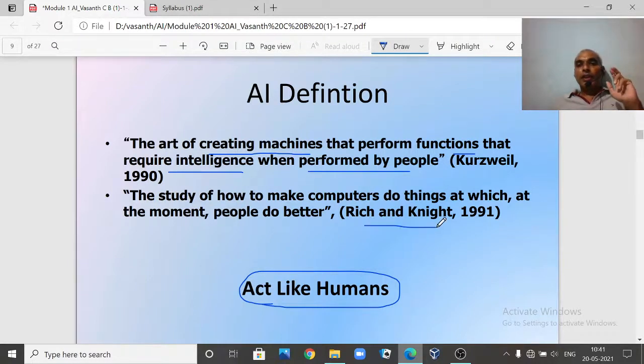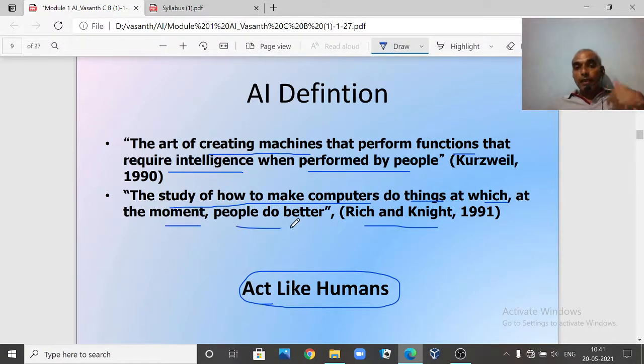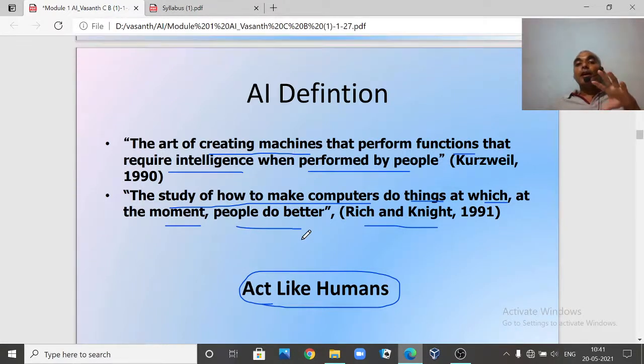Now Rich and Knight is the prescribed textbook for this particular course. According to the authors, AI is the study of how to make computers do things at which, at the moment, people are better. That means whatever tasks we human beings are doing well right now, we want a machine to do the same task better than us.